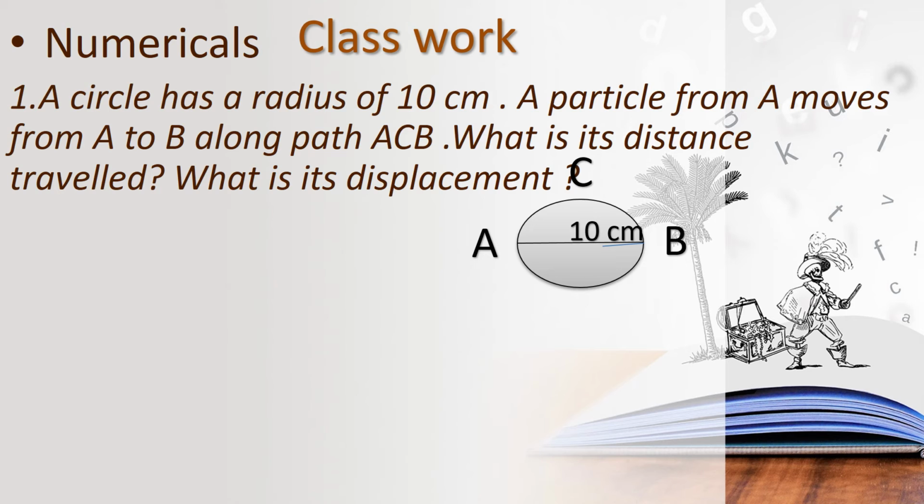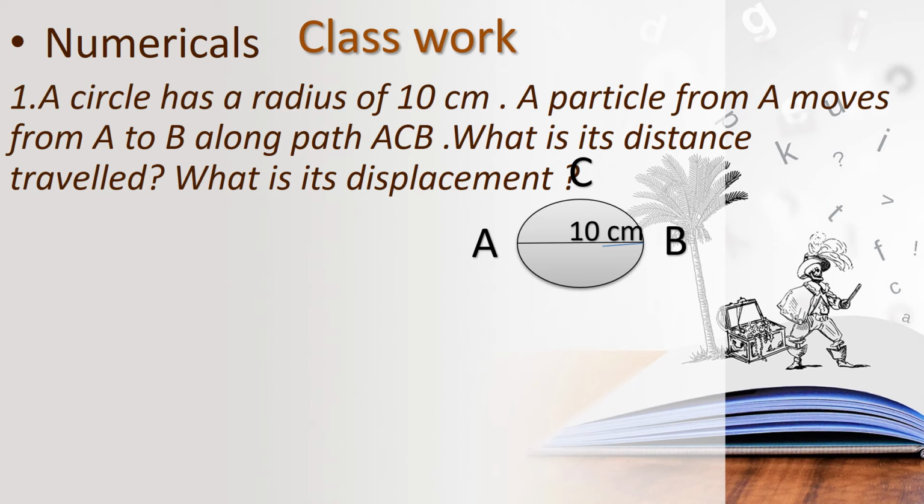If we find the perimeter of a semicircle, we can find the distance travelled easily. So what is the perimeter of a semicircle? Pi r units. With that we can easily find the distance travelled.